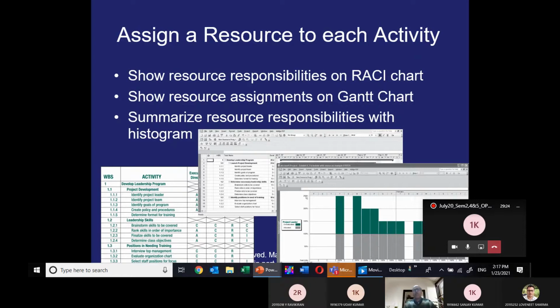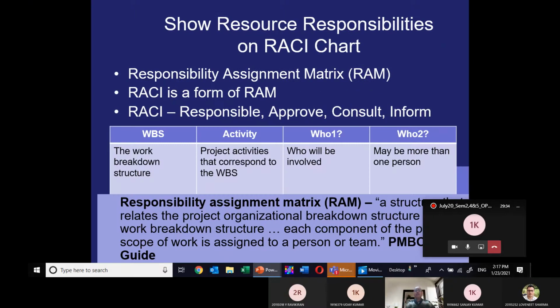I will show you with the help of Gantt project how we can assign the responsibility on the RACI chart. What is this RACI chart? First, the RACI chart is used for assigning responsibility, the responsibility assignment matrix, RAM, and RACI is a form of